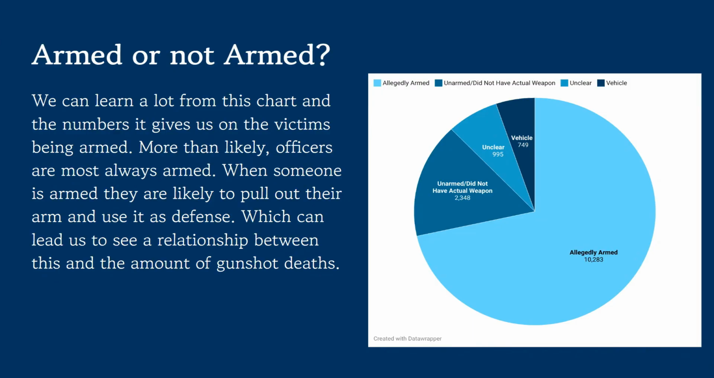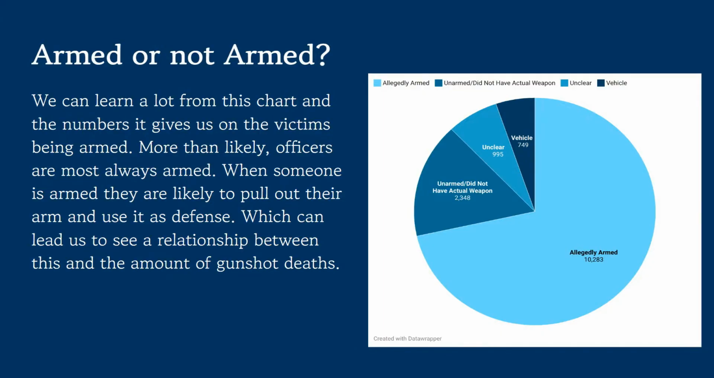And more than likely, officers are almost always armed. That's something that we always see them have. And so when someone is armed, it honestly makes sense for an officer to be able to pull out their arm as well and use it as defense, which can lead us to see a relationship between this and the amount of gunshot deaths. And so it leads me to my last little point of kind of relationships that I found in the cause of deaths and kind of some correlations.